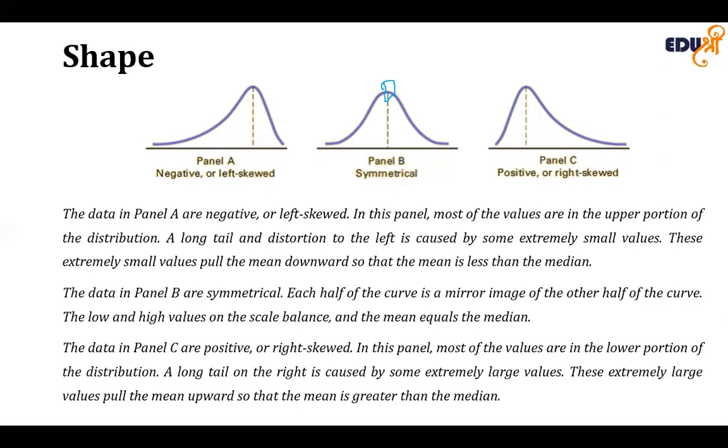A distribution that has a sharper rising center peak than the peak of the normal distribution has positive kurtosis, a kurtosis value that is greater than zero, and is called leptokurtic. A distribution that has a slower rising center peak than the normal distribution has negative kurtosis, a kurtosis value less than zero, and is called platykurtic. The leptokurtic distribution has a higher concentration of values near the mean of the distribution compared to the normal distribution, while a platykurtic distribution has a lower concentration compared to a normal distribution.